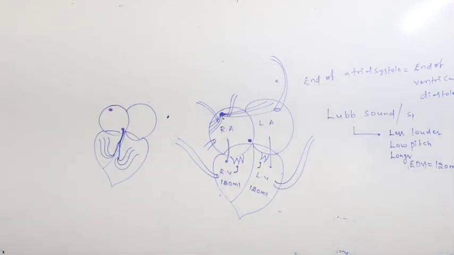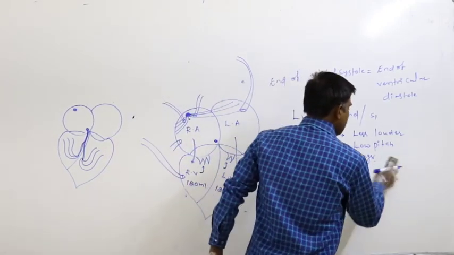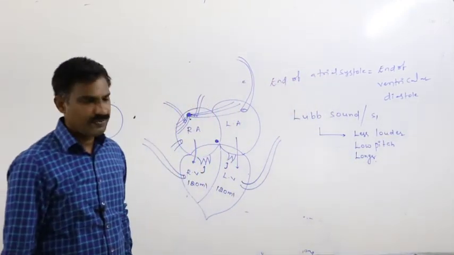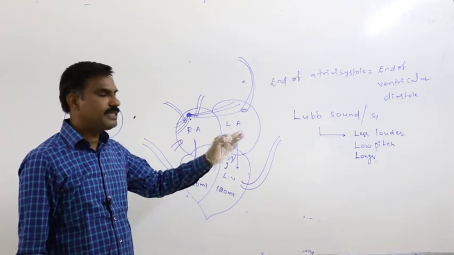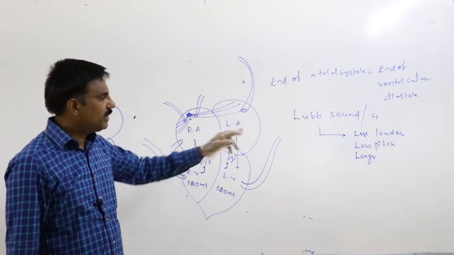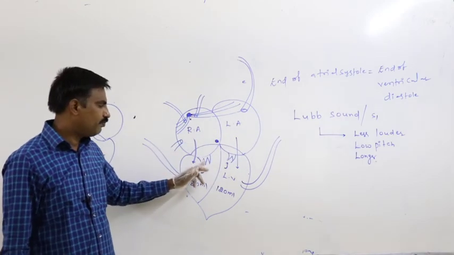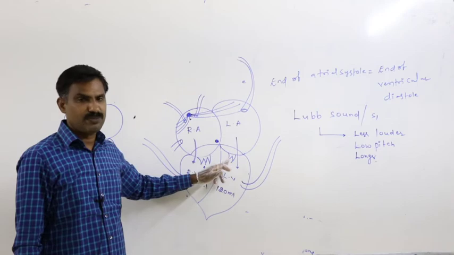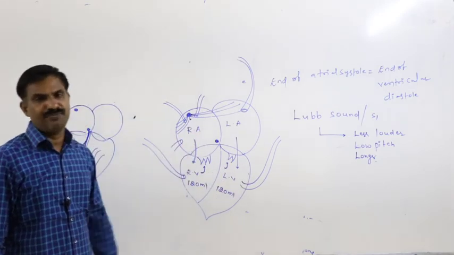The lub sound, that is the first heart sound, is less loud, with low pitch, and longer. This is mainly due to the closure of the tricuspid and bicuspid valves during the ventricular contraction.